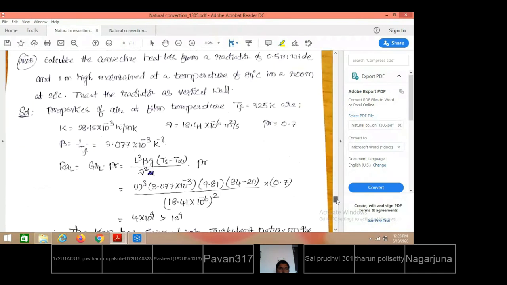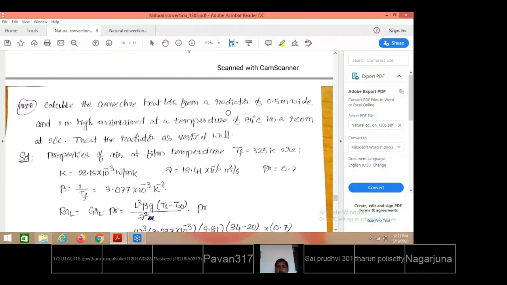You just see one more problem. Calculate the convective heat loss from a radiator of 0.5 meter width and 1 meter height. So the radiator has 1 meter height and width is 0.5 meters. This is width and this is height. This is the radiator we are talking about. The radiator is maintained at a single temperature of 84 degrees centigrade, and it is placed in a room of 20 degrees centigrade.